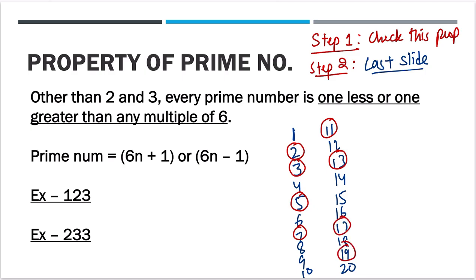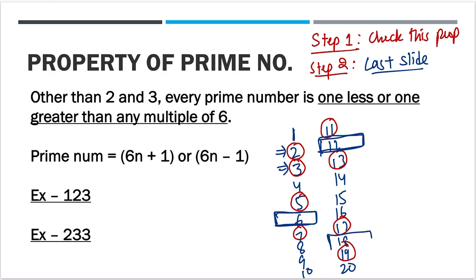Now it says other than 2 and 3, which are the exception, all the other prime numbers are either 1 less than a multiple of 6 or 1 greater than a multiple of 6.